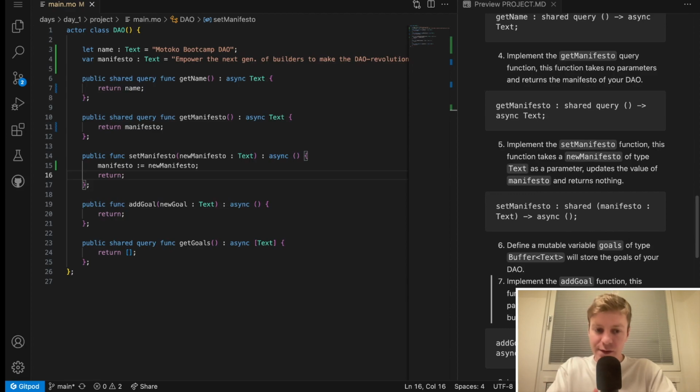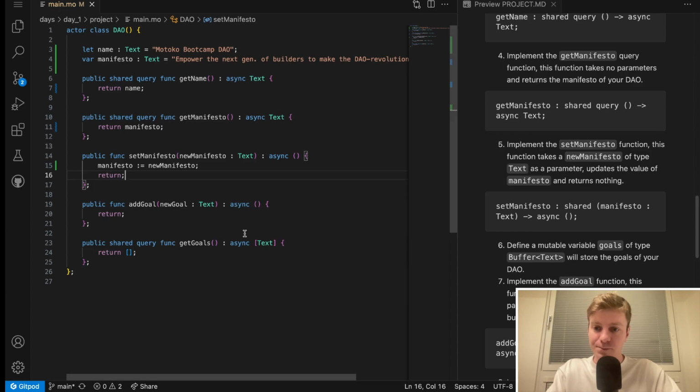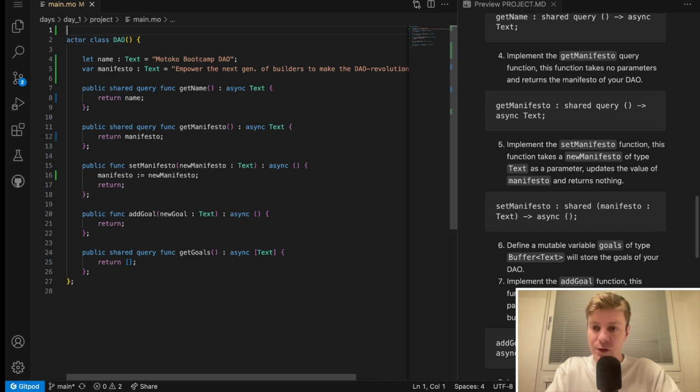For task number 6, we need to define a mutable variable goals of type Buffer text that will store the goals of our DAO. This is the first time that we need to import a module. To import a module, you need to import before the actor declaration, so before the actor keyword. Here we don't necessarily need the class, so I can just put actor, it's fine.